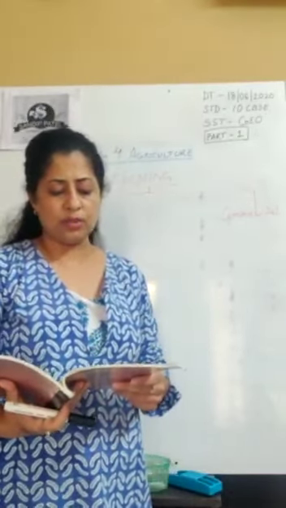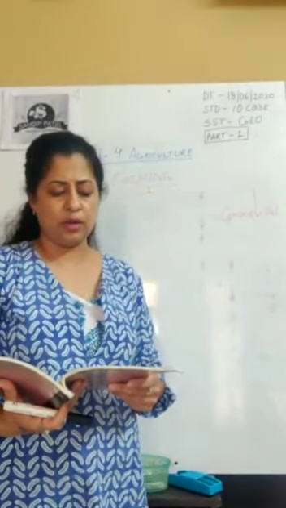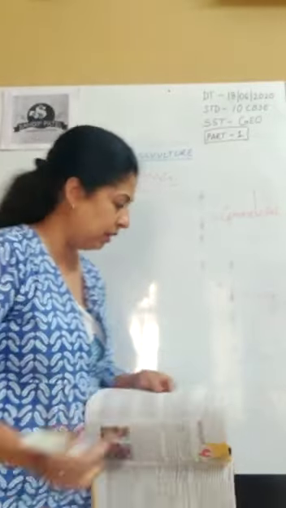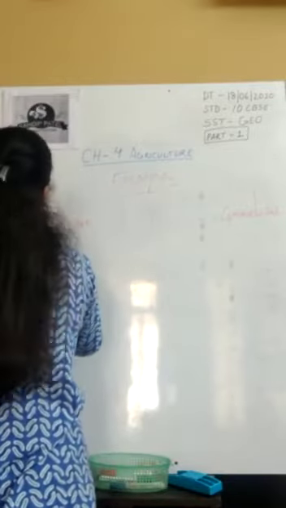Farming varies from subsistence to commercial type. At present, in different parts of India, the following farming systems are practiced. We'll start with primitive farming. That is one part of subsistence farming.